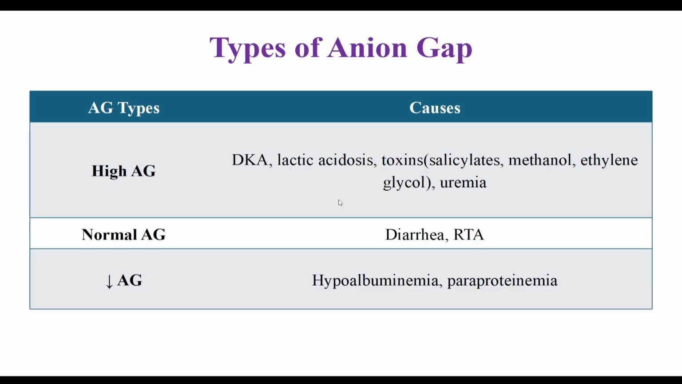Types of anion gap. High anion gap is seen in DKA, lactic acidosis, toxins, poisonings, etc., or in uremia. Normal anion gap is seen in diarrhea or RTA, renal tubular acidosis. And anion gap is decreased in hypoalbuminemia, that is falsely decreased, and paraproteinemia.